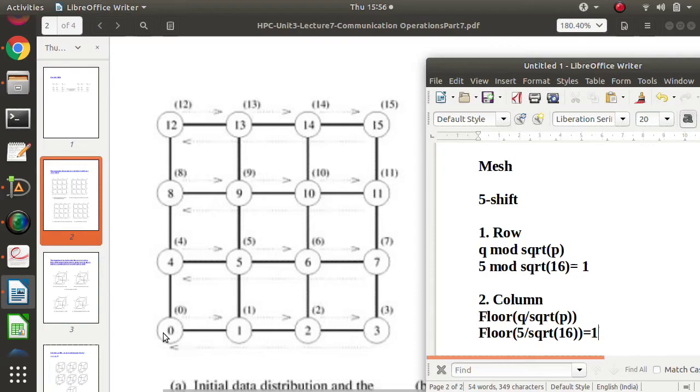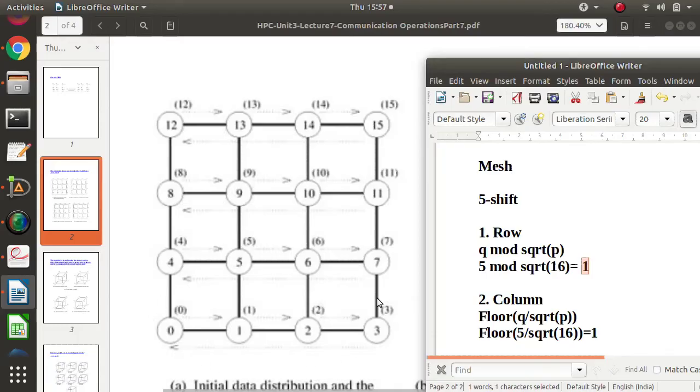But here we are discussing 0, and 1 also has data. Again it's a 5 shift, so 1 should send data to 6. At the end 1 will send to 6, 2 will send data to 7, and 3 will send data to 8, like that. Now there is one problem. We are doing one row shift for the 5 shift, but 0 will send data to 1. So actually, what we are doing first is a circular shift among this row.